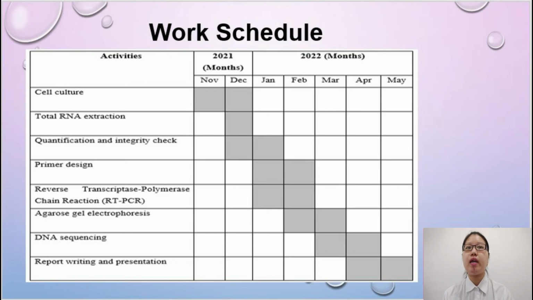Primer design and RT-PCR in January and February 2022. Agarose gel electrophoresis in February and March 2022. DNA sequencing in March and April 2022. While report writing and presentation will be expected in April and May 2022.